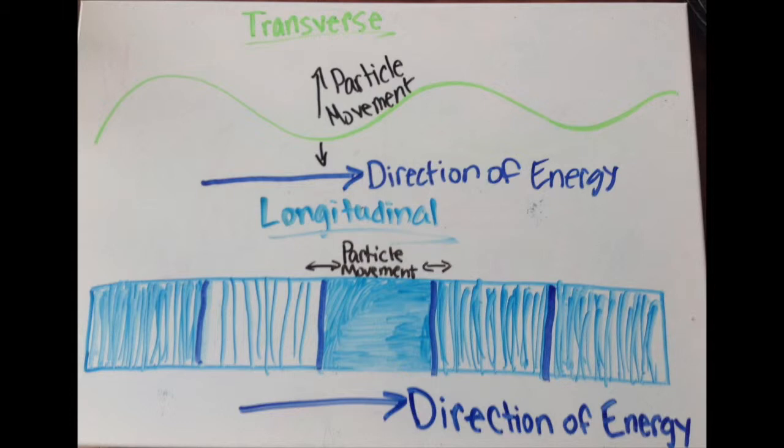Transverse waves, like the one on the top, are waves whose particles vibrate perpendicularly to the direction of the wave motion, such as a water wave. Longitudinal waves, like the ones on the bottom, are waves whose particles vibrate parallel to the direction of the wave motion, such as a sound wave or a seismic wave.